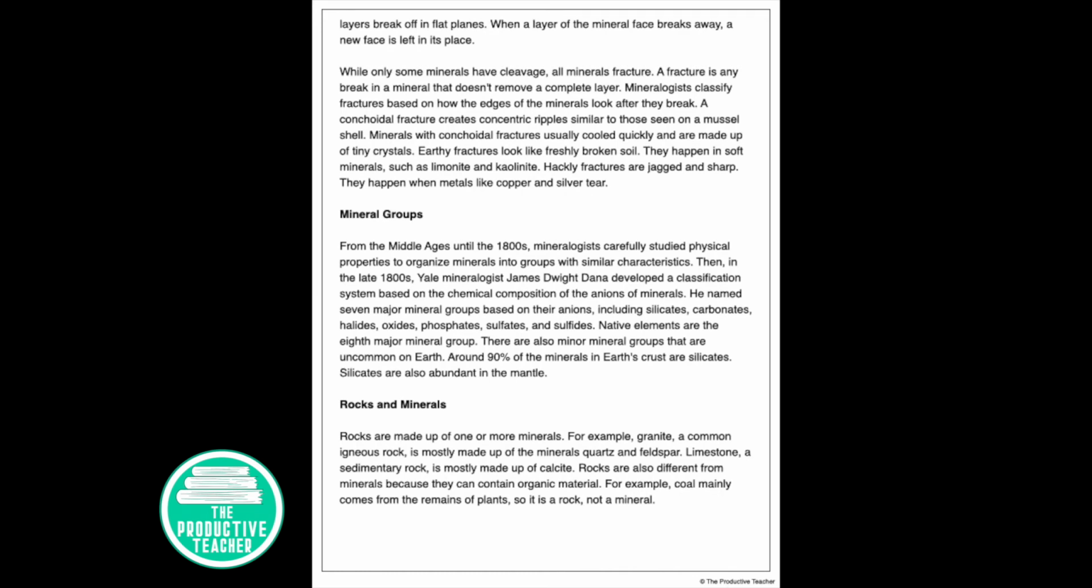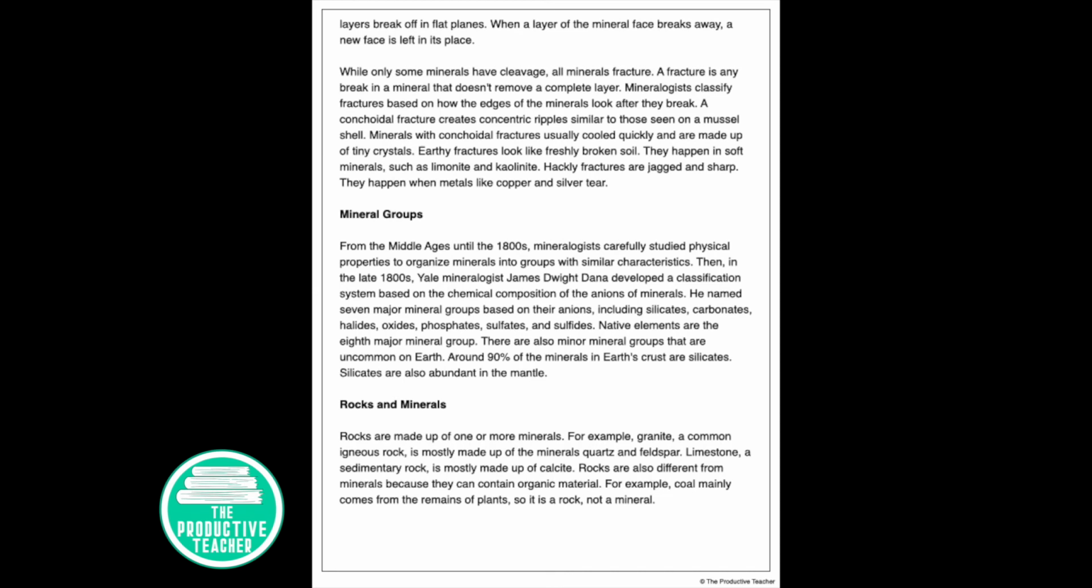While only some minerals have cleavage, all minerals fracture. A fracture is any break in a mineral that doesn't remove a complete layer. Mineralogists classify fractures based on how the edges of the minerals look after they break. A conchoidal fracture creates concentric ripples similar to those seen on a mussel shell. Minerals with conchoidal fractures usually cooled quickly and are made up of tiny crystals.